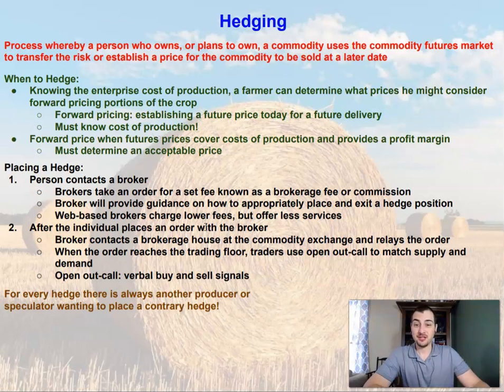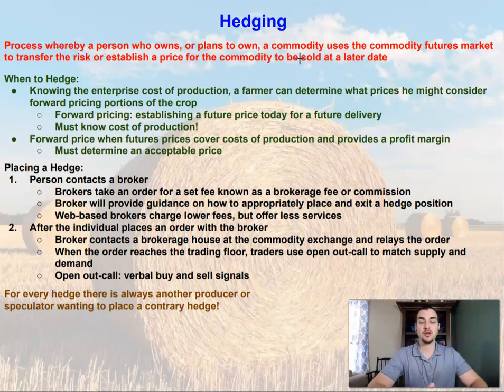So we've talked about hedging a couple of times. Hedging is a person or a process by which a person owns or plans to own a commodity and uses the commodity futures market, or uses options, because options are a derivative of the futures market, to somehow transfer risk or establish a price for a commodity to be sold at a later date. So what hedging is really trying to do is minimize risk and establish prices. That's what a hedger is going to do.